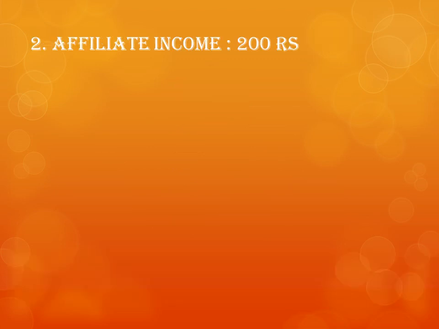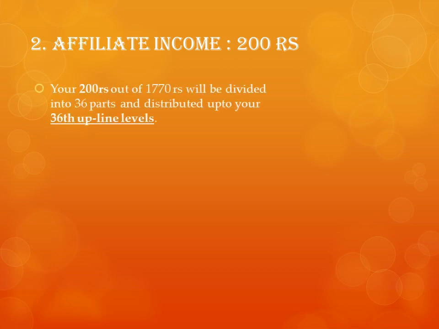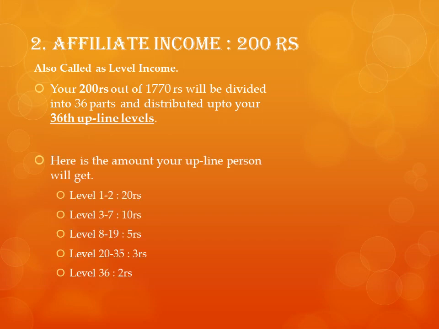Next is affiliate income, which is also called level income, which is 200 rupees. 200 rupees out of your 1770 rupees will go up to your 36th upline level. How it will go means your 200 rupees will be divided into multiple parts. Level 1 to 2 will get 20, level 3 to 7 will get 10 rupees, and it keeps on going up to your 36th upline level.